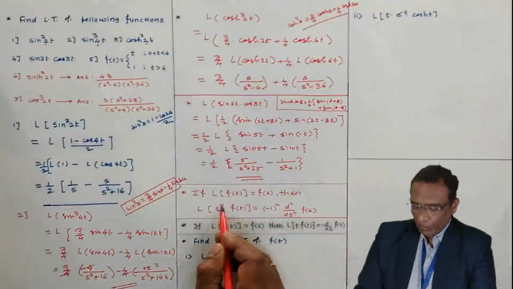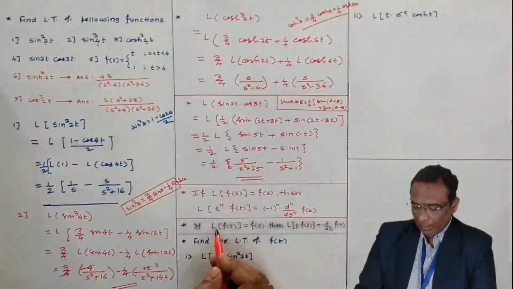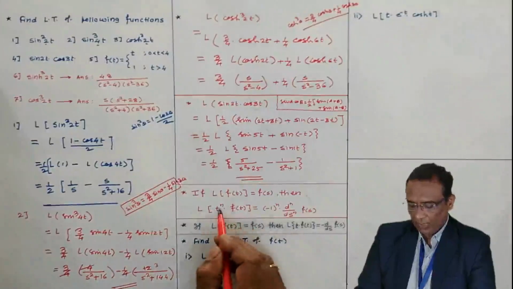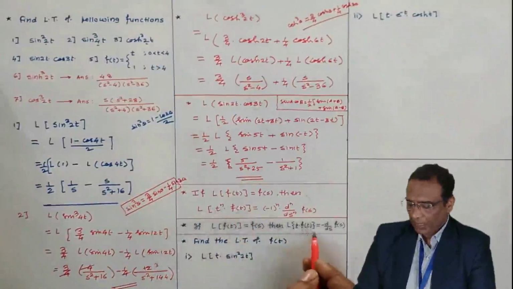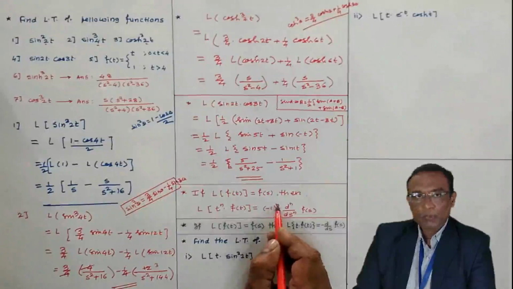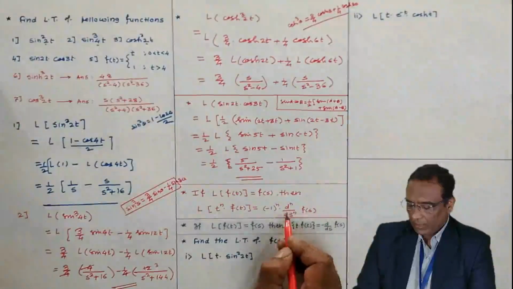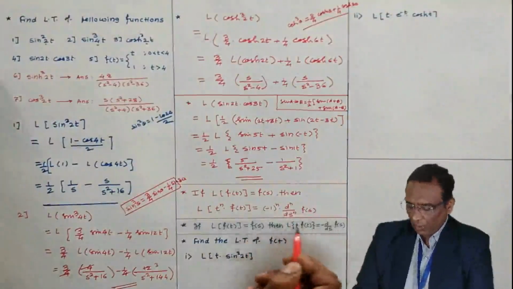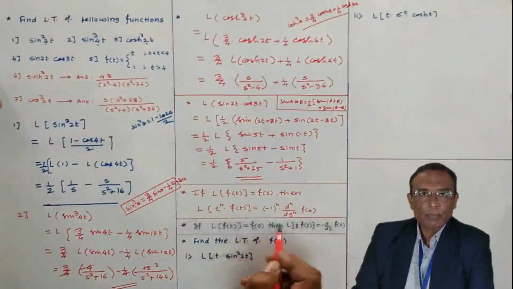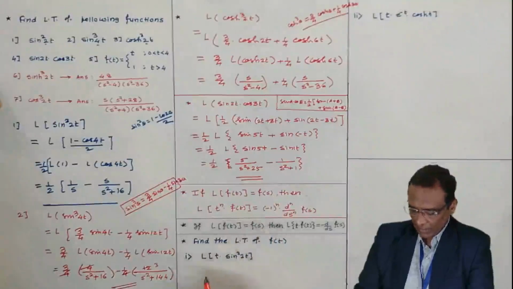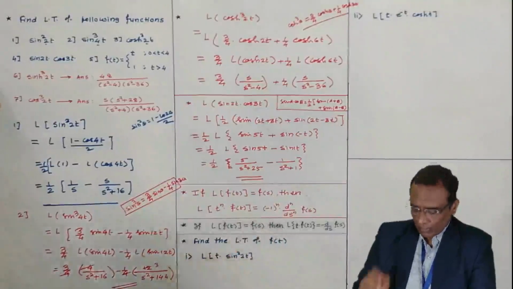In particular, if you put n equal to 1 here, then the Laplace transform of t into f(t), putting n equal to 1, equals minus 1 power 1, which means minus, d/ds of F(s). On this theorem also, a sum may be asked as an MCQ in the examination. Now some problems on this.